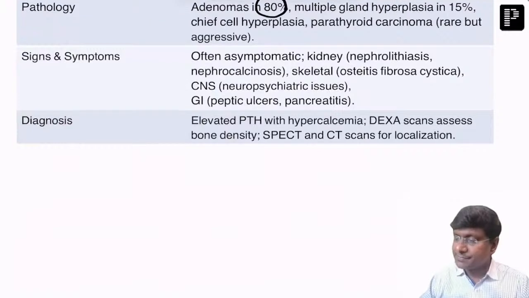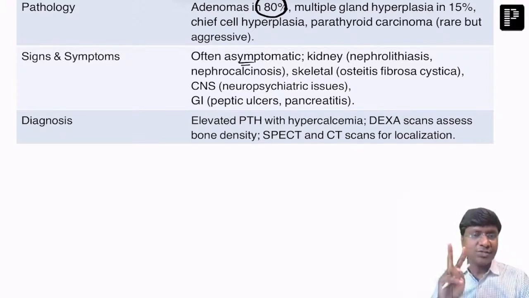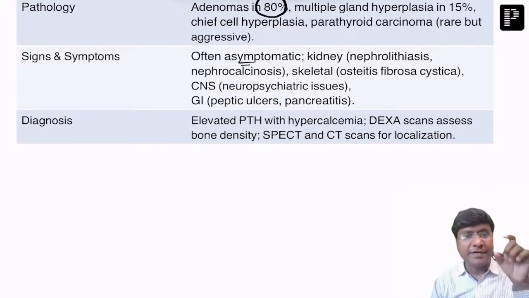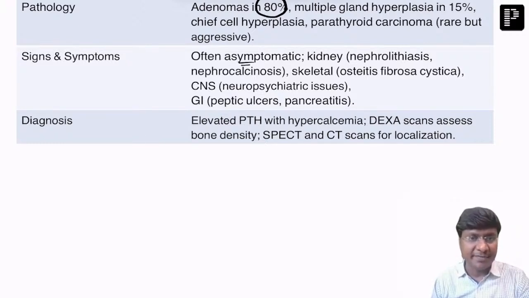Now, what are the symptoms? It all depends upon the calcium levels. There are two reasons why the clinical features will be there in hyperparathyroidism. One is because of the increase in calcium, and the second is due to excessive bone resorption, because that excess calcium is coming from the bone itself. So depending upon the level of elevated calcium, you will have the clinical features of hyperparathyroidism. Now, the normal calcium level is around 8.5 to 10.5 milligrams